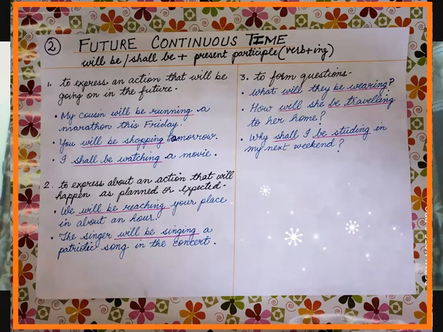The third usage is to form questions. Questions means interrogatives. First is what will they be wearing? How will she be traveling to her home? And the third is why shall I be studying in my next weekend? Now, according to the formula, you can see will be wear plus ing, will be travel plus ing, shall be